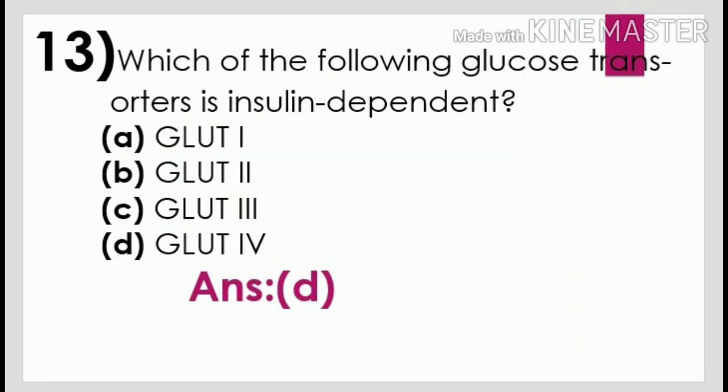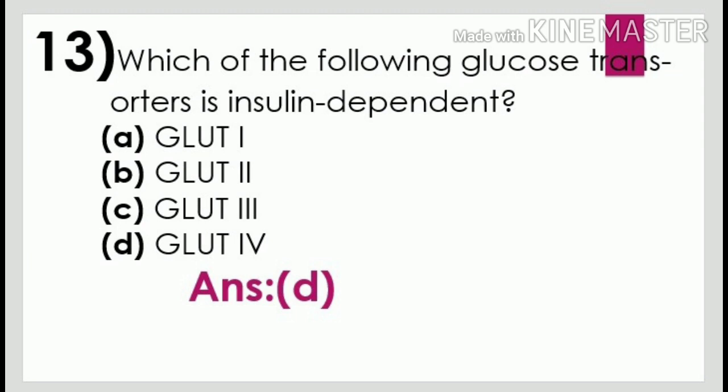Next question. Which of the following glucose transporters is insulin dependent? Option A, GLUT1. Option B, GLUT2. Option C, GLUT3. And option D, GLUT4. Option D, GLUT4 is the correct answer.